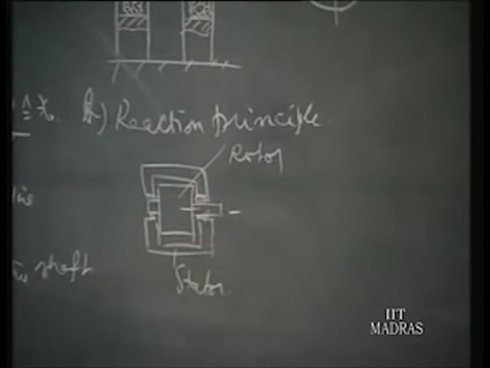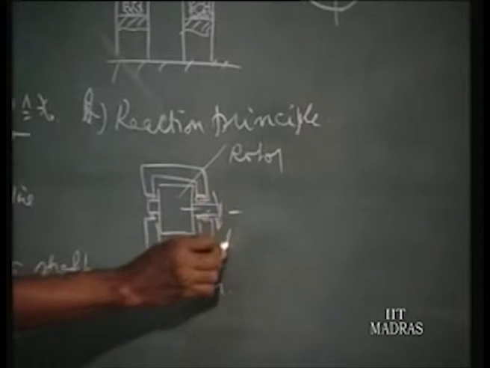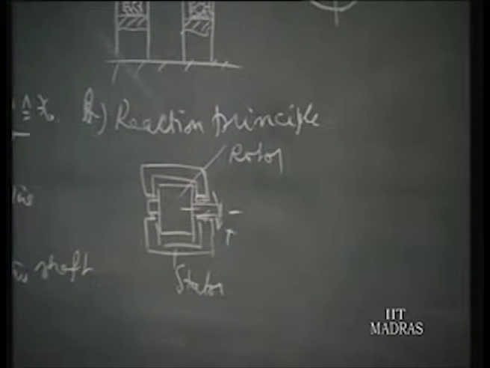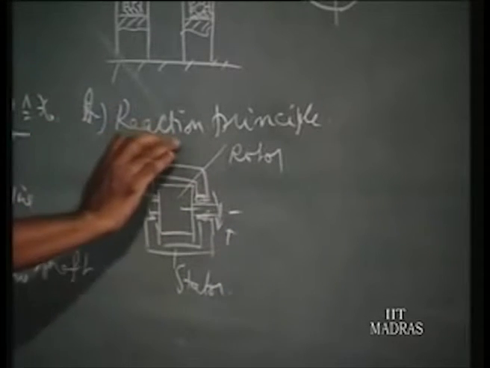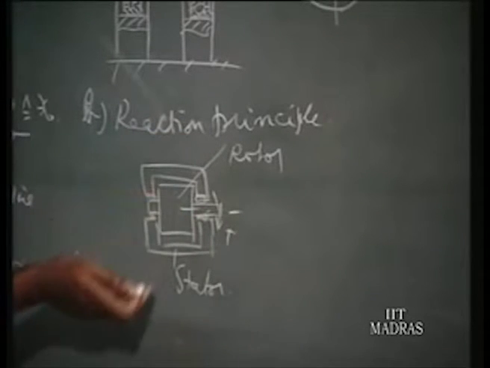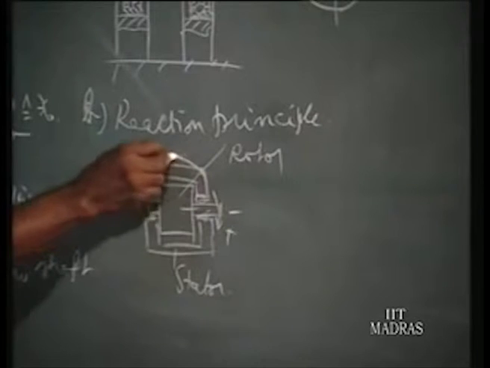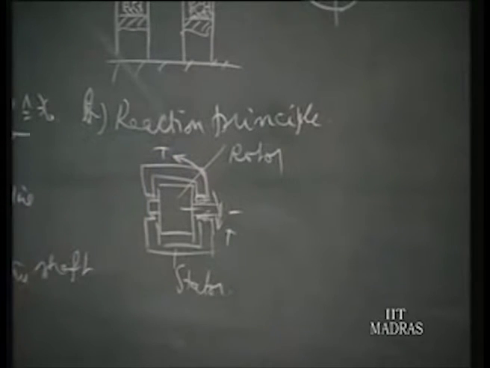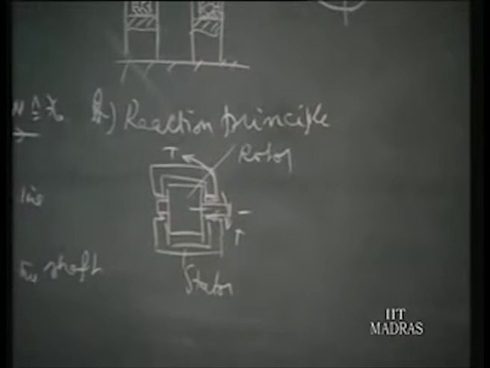Now, when a torque is developed in a rotor, the basic principle behind this is, when a torque is developed in the rotor, the reaction will be felt in the stator in the opposite direction. This is the principle, action and reaction.